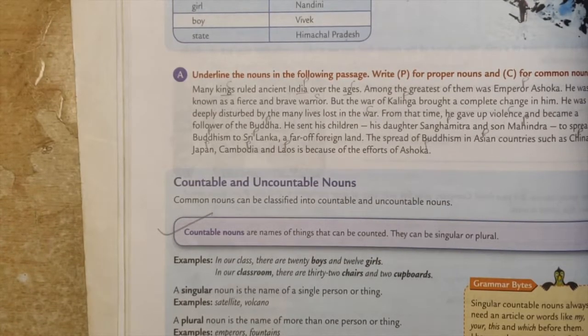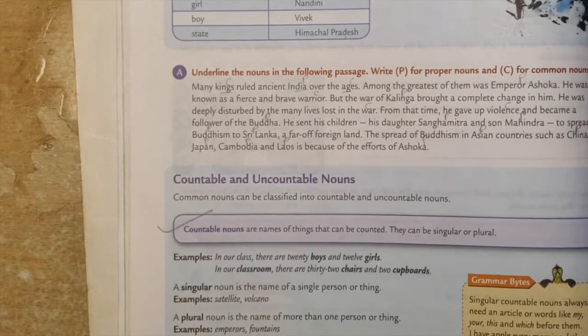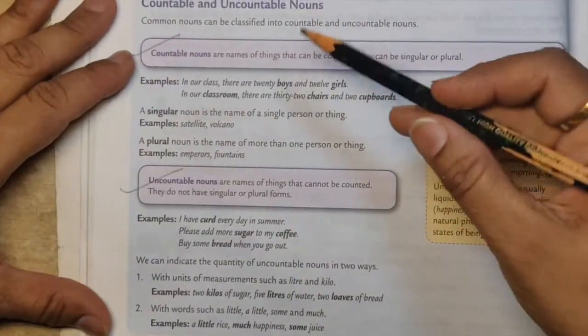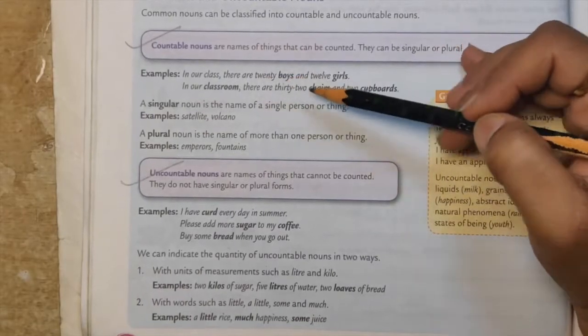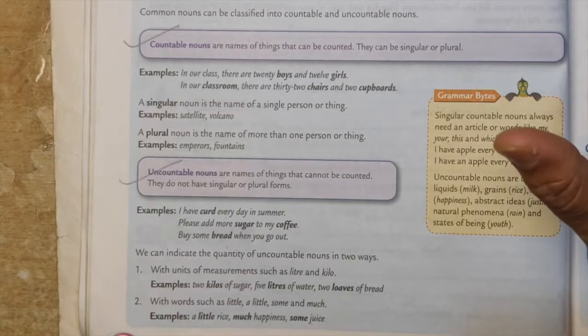Like uncountable nouns, examples would be curd, sugar, coffee, bread. These are uncountable nouns. And countable nouns are boys, girls, classroom, chairs, cupboards. These are all countable nouns.